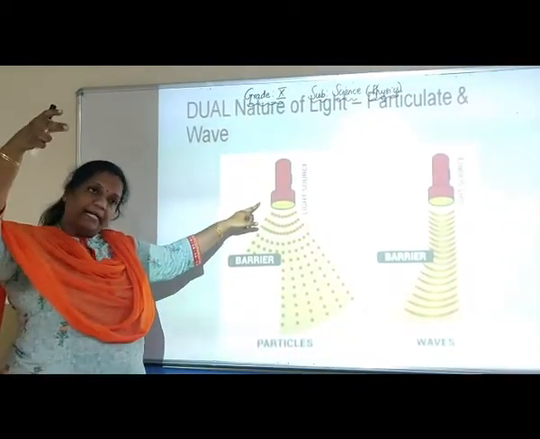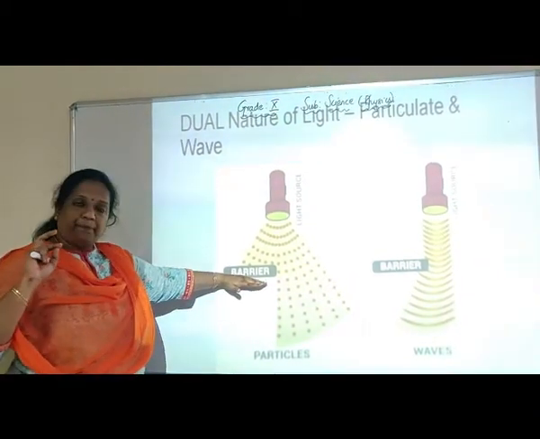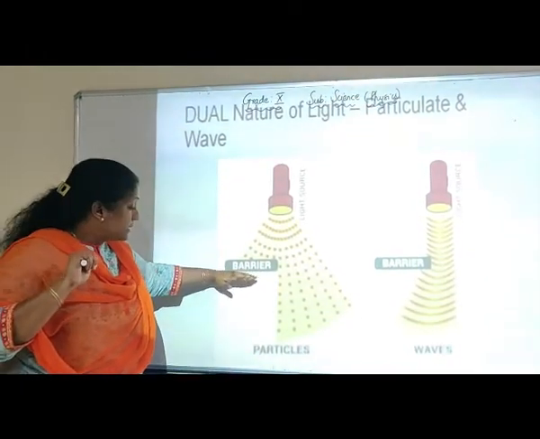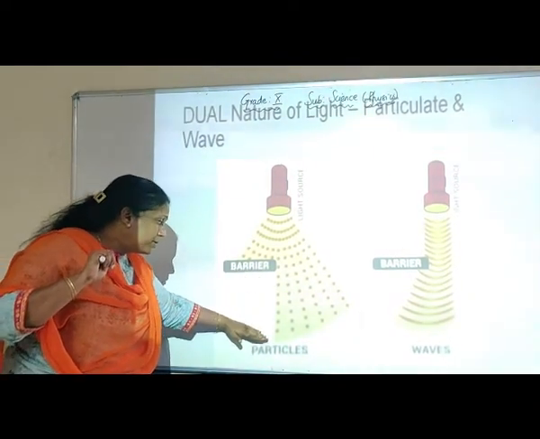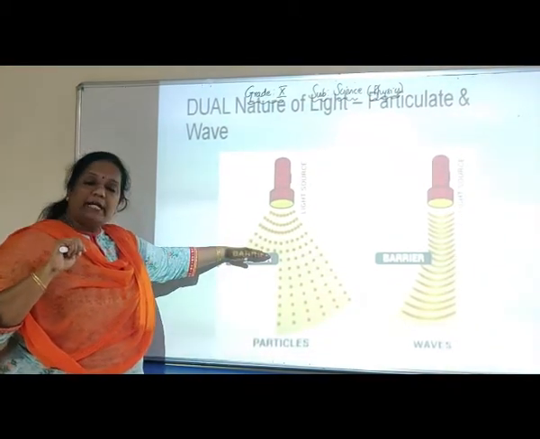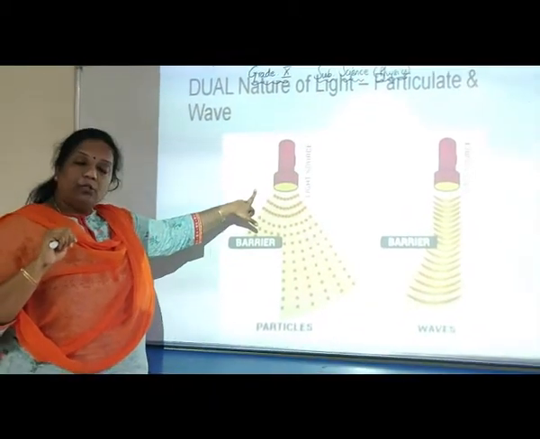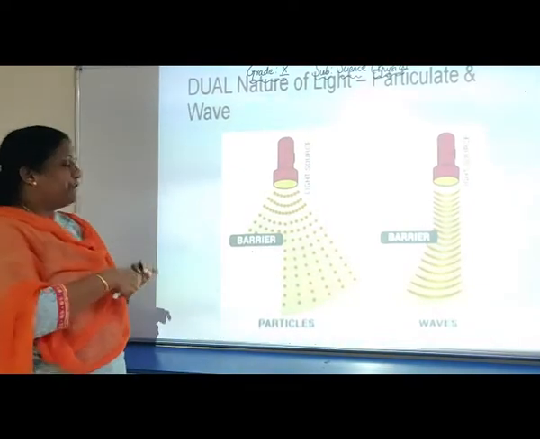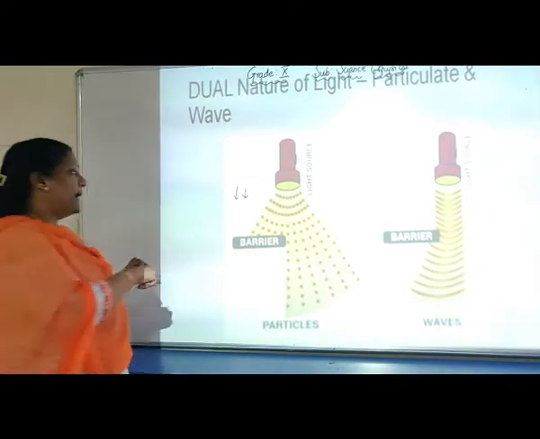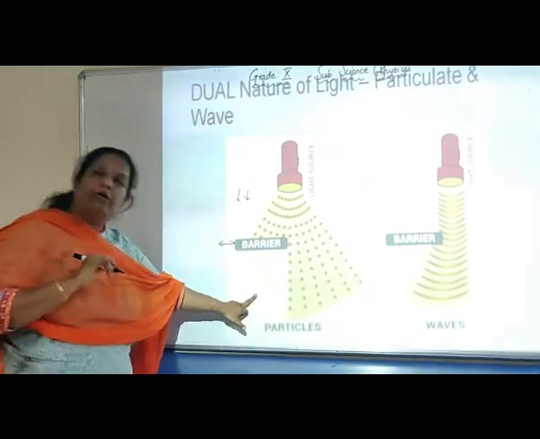Suppose you shine light from a light source. Here it is a torch, right? And you place a barrier. Barrier means something which obstructs the path of the light. What will happen is, in some cases, you will not be able to see the light after the barrier, which means the particles are not able to travel beyond the barrier. In this way, light demonstrates particulate nature, which means the light travels in a straight path. Okay, and if you put a barrier in between, the path gets blocked and you don't see light beyond it.